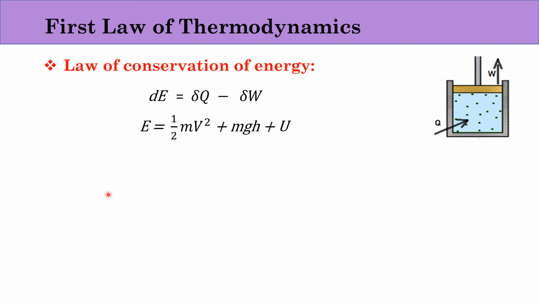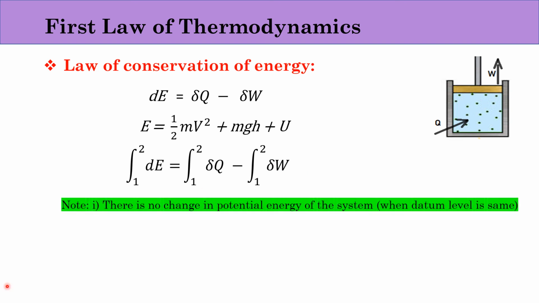Summation of these will give you the total energy. Now as we know, in the differential form we can write it as integral from 1 to 2 dE is equal to integral from 1 to 2 delta Q minus integral 1 to 2 delta W.